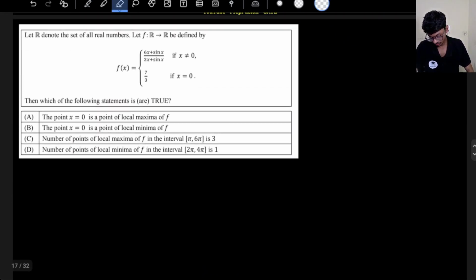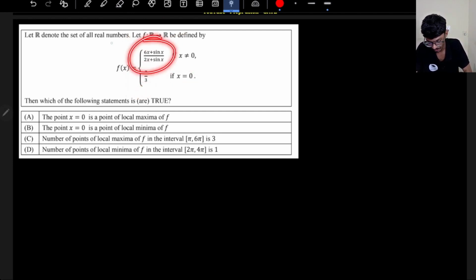So now let's solve this next question. This question is again very interesting. Here we have been given a function defined for all real values, and the definition is changing around x equal to 0. At x equal to 0, it is 7 by 3, and this is the value of the function other than x equal to 0. They are asking which of the following options are true: at x equal to 0, do we have a point of maxima or minima, and how many maxima or minima do we have around these intervals. So let's first tackle the one around x equal to 0.